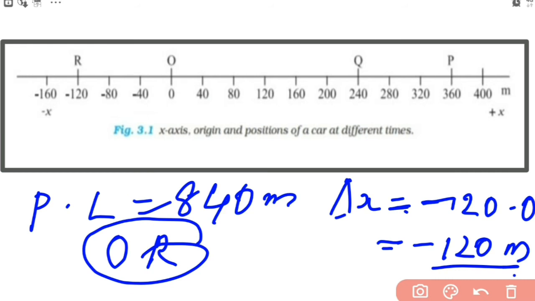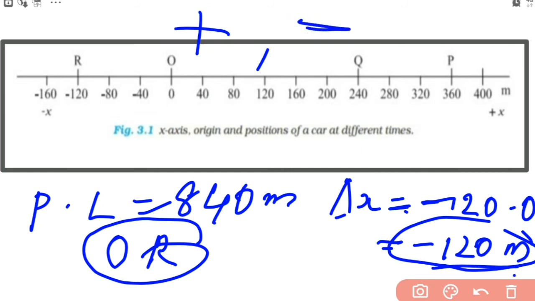Okay, not only this, another conclusion we got. We discussed a case with positive displacement, and now we got the displacement to be negative. So displacement can be positive or negative, and what does that sign show? The positive and negative sign shows the direction.